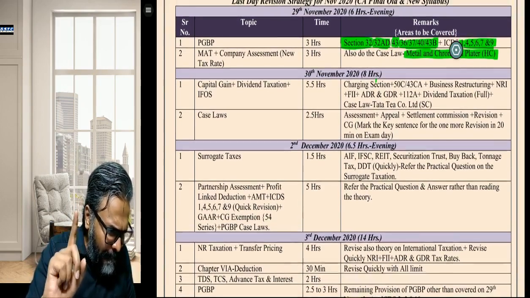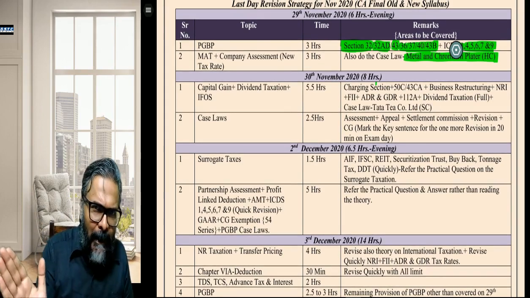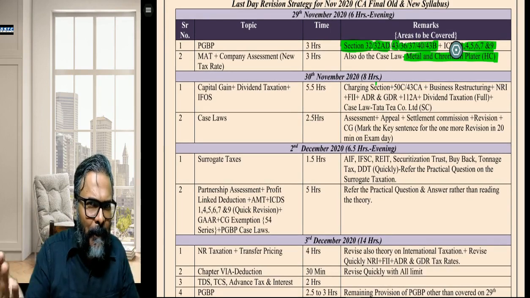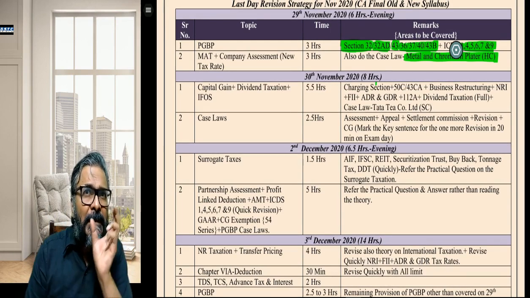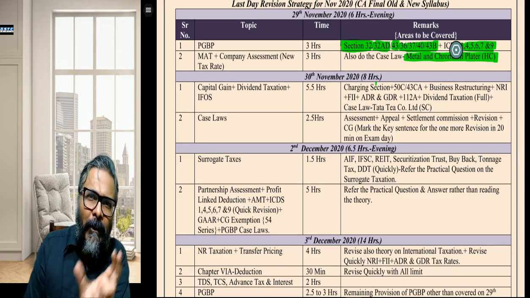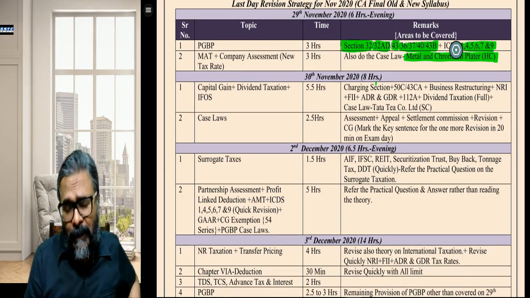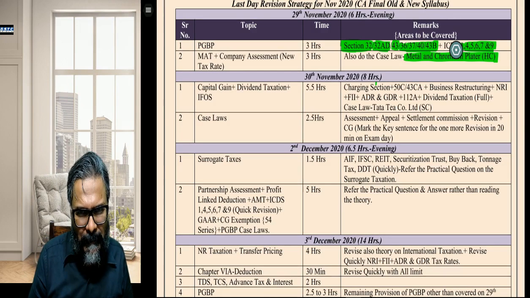Students, for the next day, which is 30th November, a full off day, because now for ISCA or the elective paper, as I told you, please use 30% or maximum 40% time. 60% time you will focus on your direct tax, paper number 7.